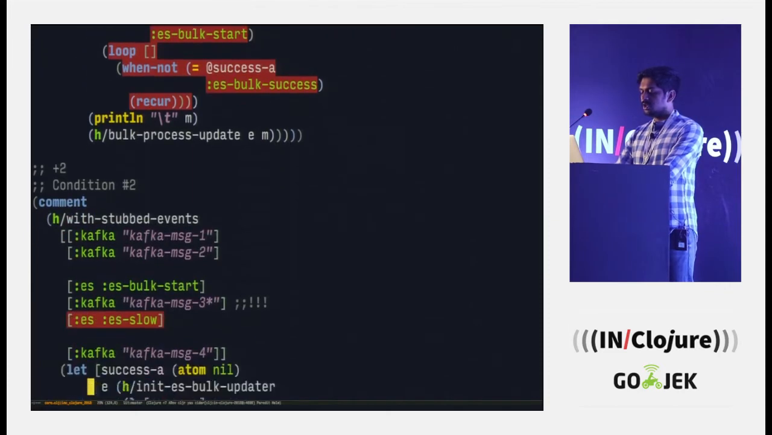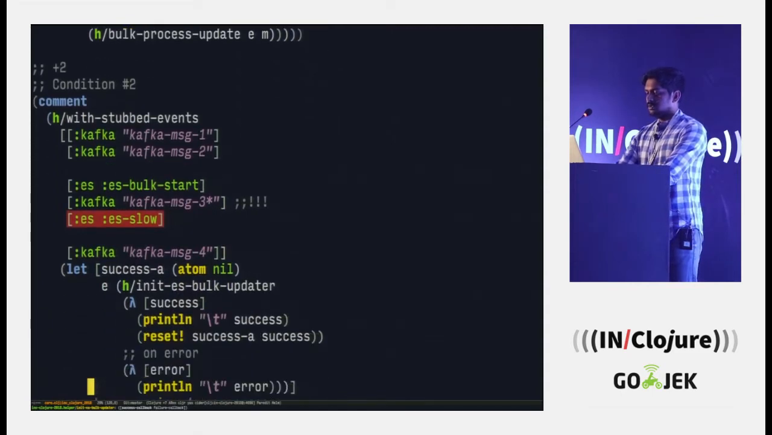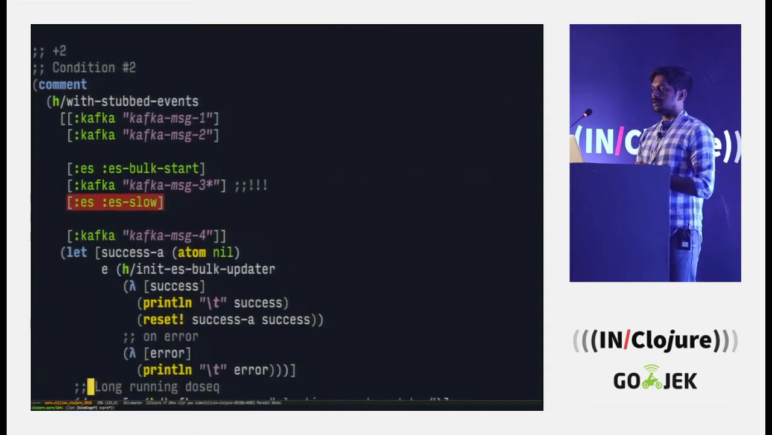So we have one more condition where the response is not success. The response is ES got a slow response. ES has just slowed down.